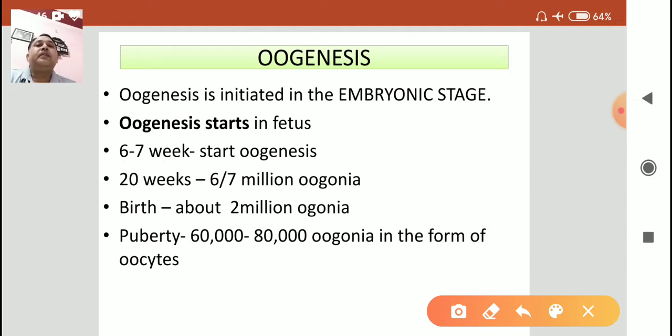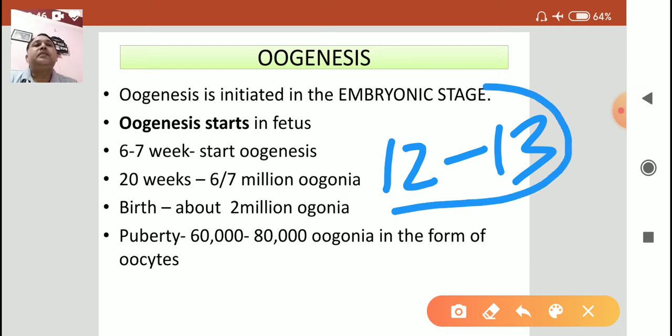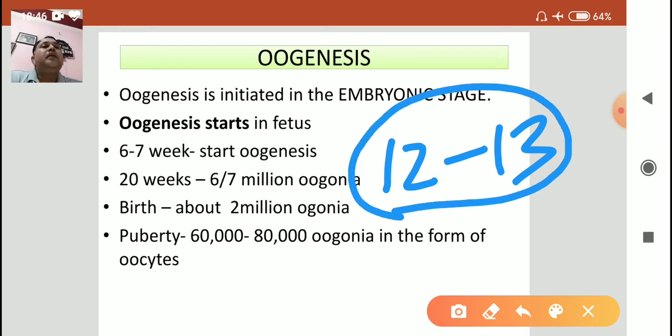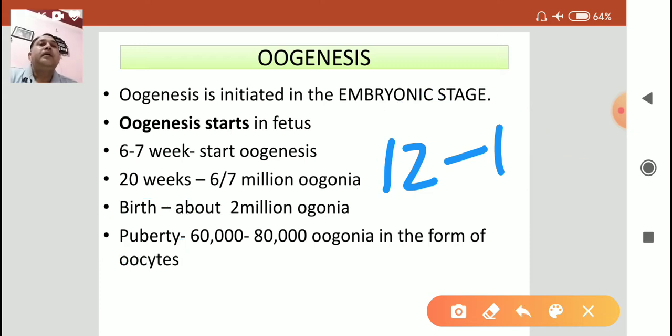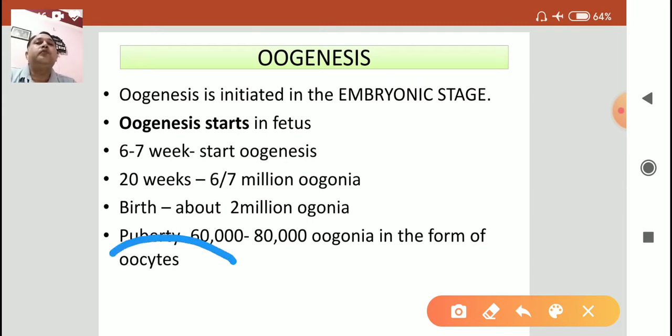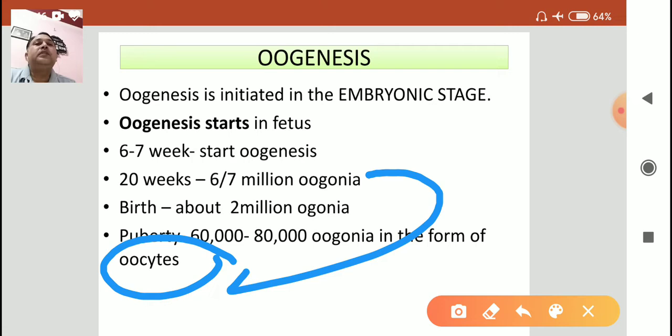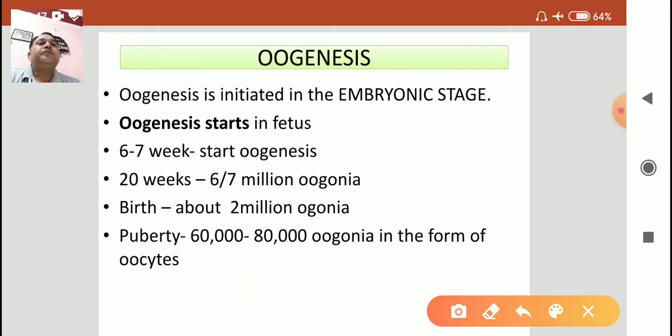And at puberty, when a girl attains the age of 12 to 13, which is theoretical data, when the girl starts the menstrual cycle, that is the indication of onset of puberty, only 60,000 to 80,000 oogonia remain in the form of oocytes. What are these oocytes? These oocytes are formed by the oogonia cells. So now we have to focus on these values.